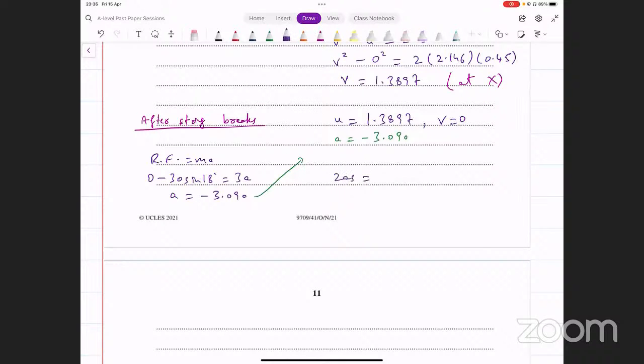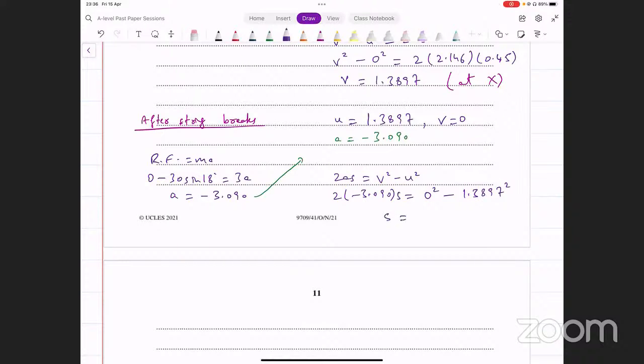2as equals v square minus u square. We know acceleration now, that's minus 3.090. We know the final velocity, that's 0. We know the initial velocity, that's 1.3897. And we square that. We've got s here as well.